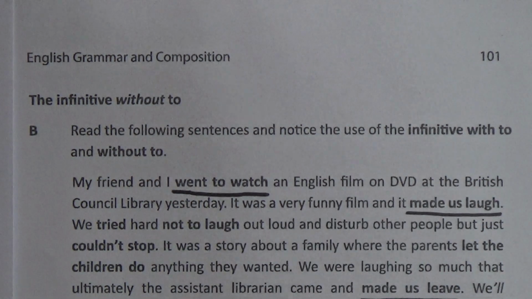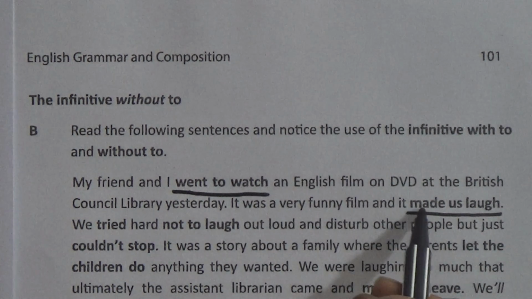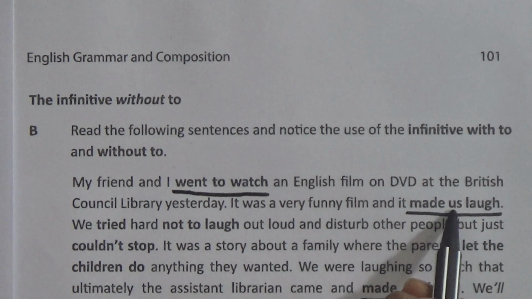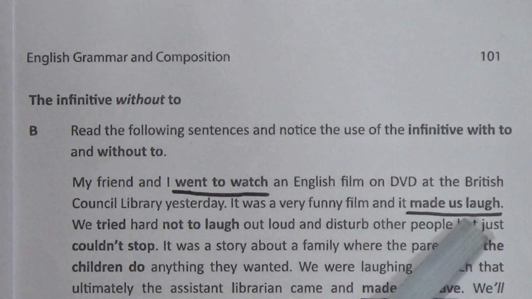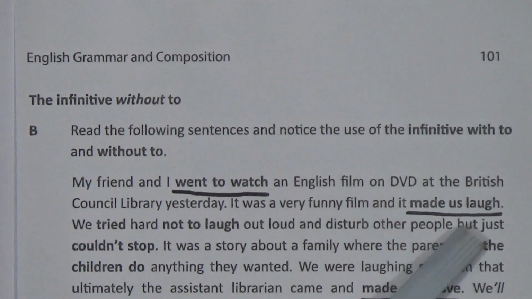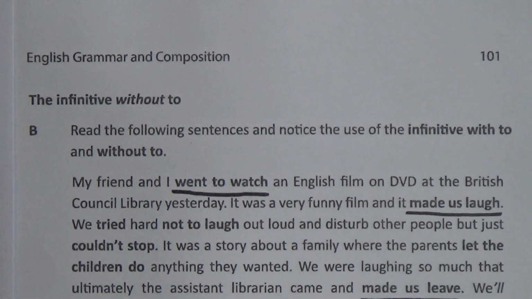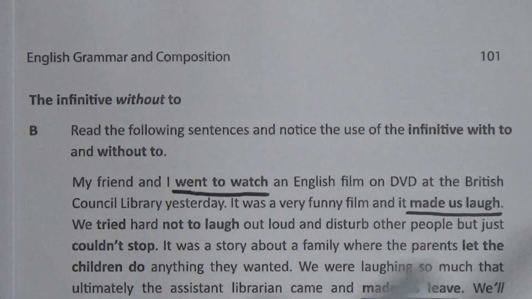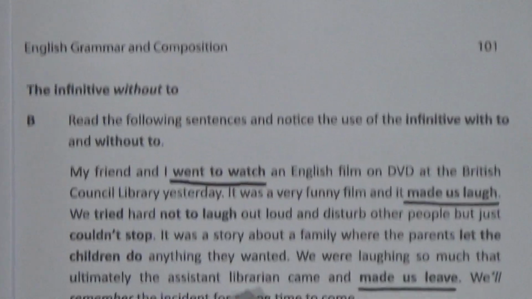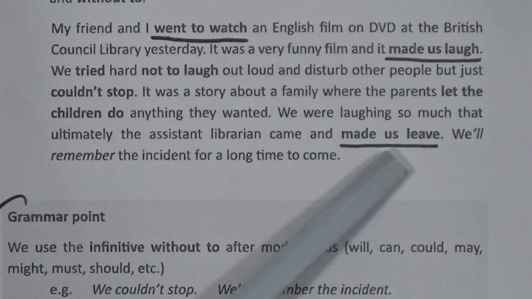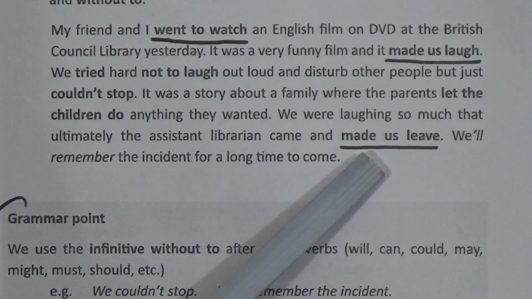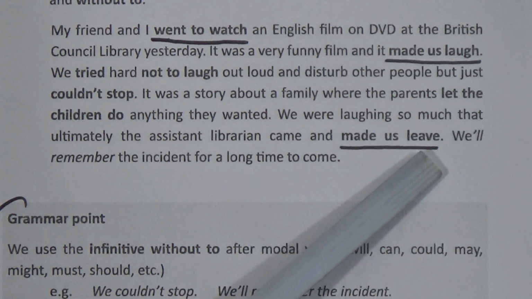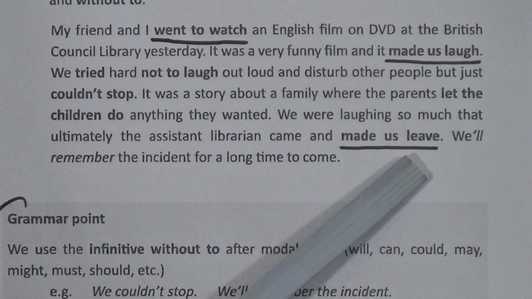Look here, there is no to. After made, then the object, then the verb. There is no to. This is the infinitive without to. Another example, look below. Last sentence: we were laughing so much that ultimately the assistant librarian came and made us leave. After made, then the object, then the base form of the verb, leave. This is the infinitive without to.